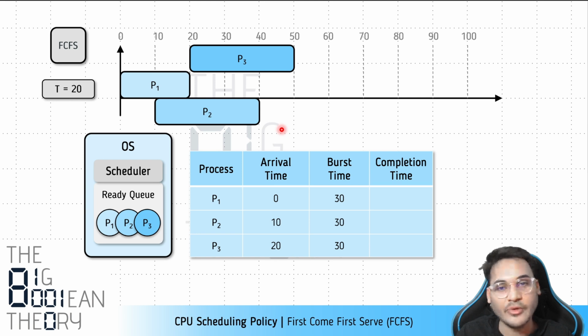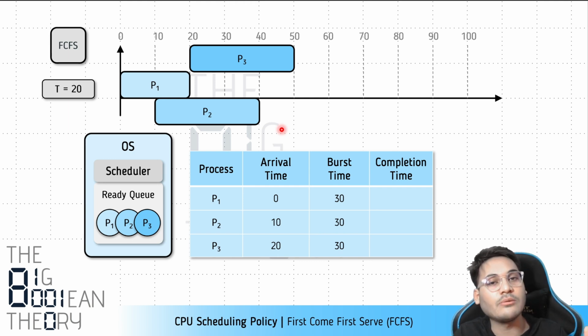Let me summarize; we did a little bit of detour. This is a batch system. First come first serve policy is applicable for batch systems. Why? We'll see. In a batch system, we are optimizing for low turnaround time. The lower the turnaround time, the better the system will be. There are a bunch of jobs. We do not care about providing response time to the user, but we care about finishing the jobs as quickly as possible. Each job should spend minimum time in the system. That is what we want. In an ideal batch system, the process will finish quickly.